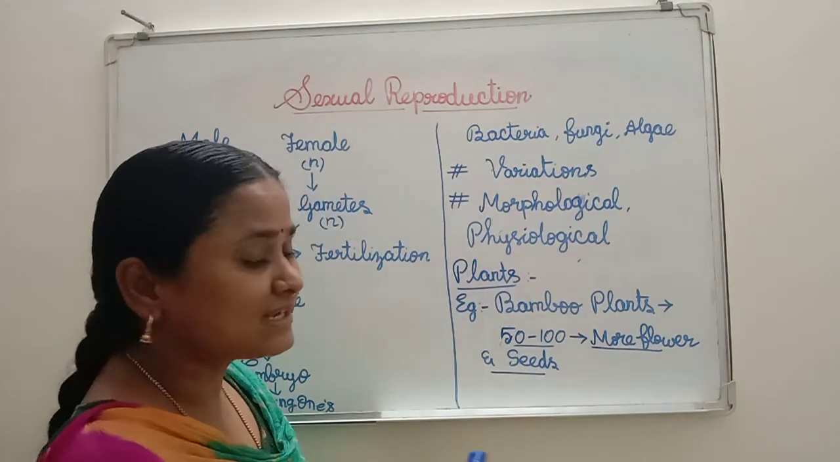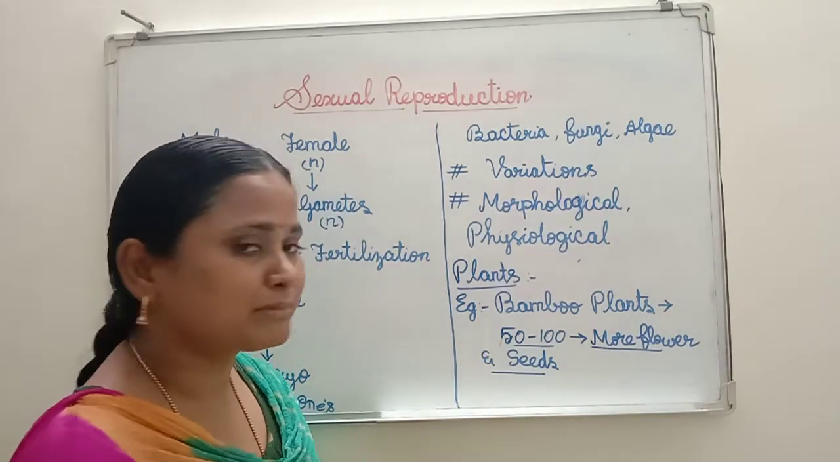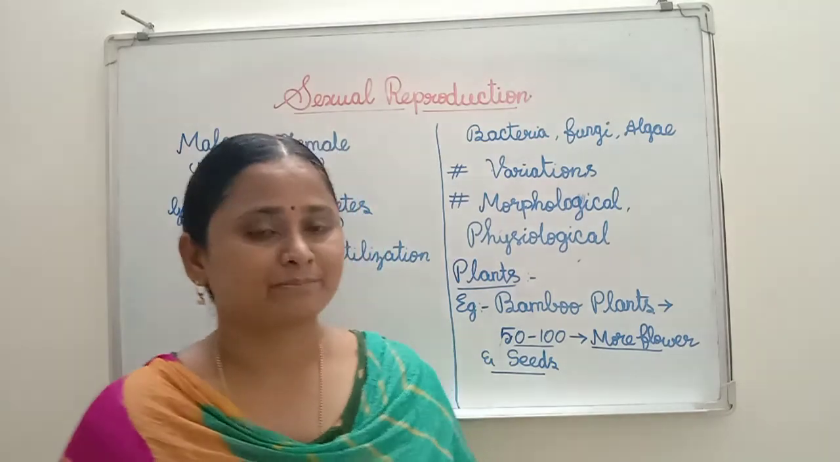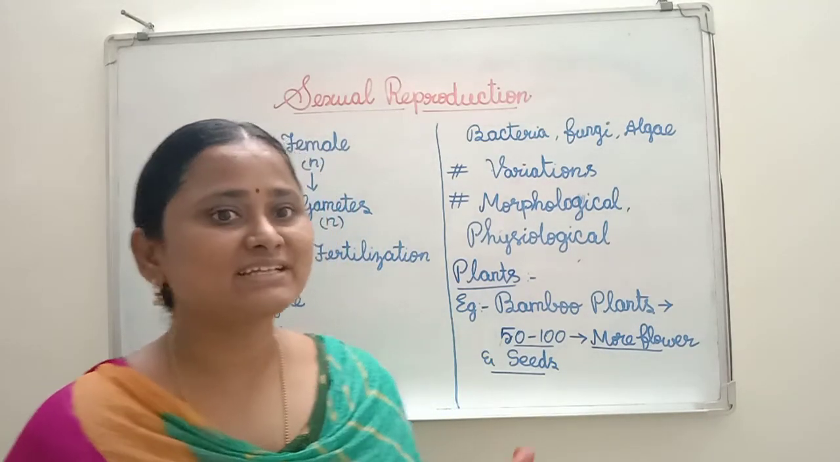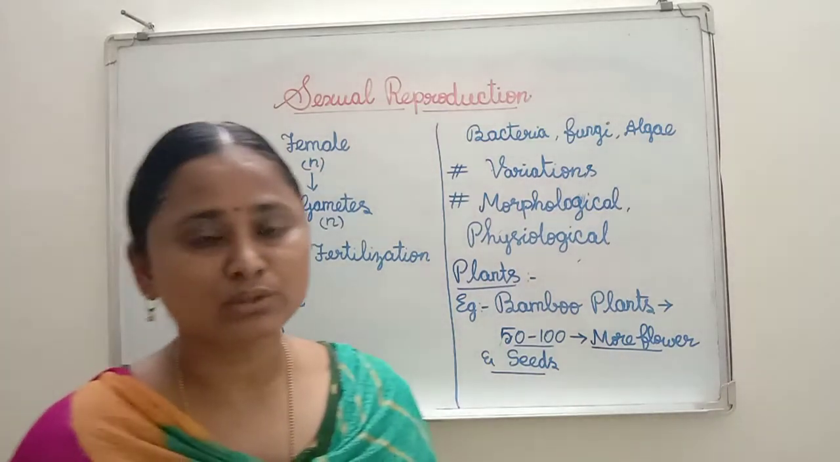Then coming to another example. So what is that? Another example is the Kurinji flower. You know it very well. The botanical name of that flower is Strobilanthes kunthiana.